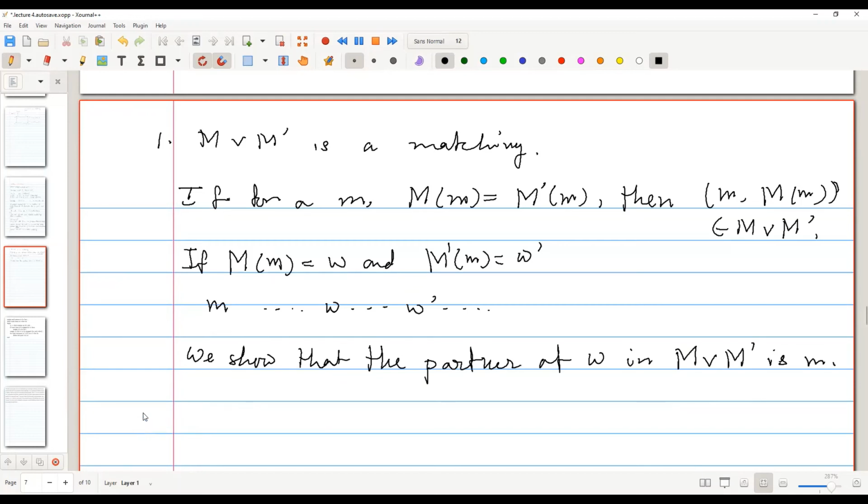I think it will be the partner of small m in M join M prime is small w. That we have assumed, and now we will prove this. We will show that. If it is not,